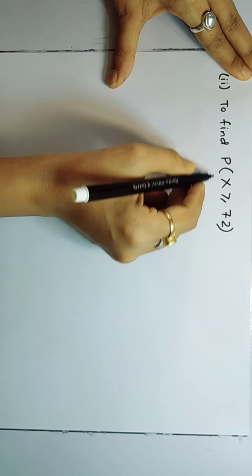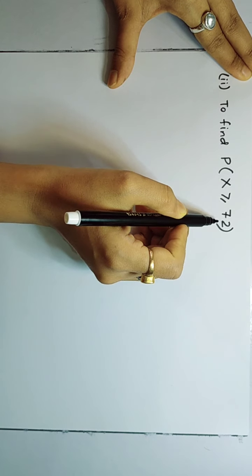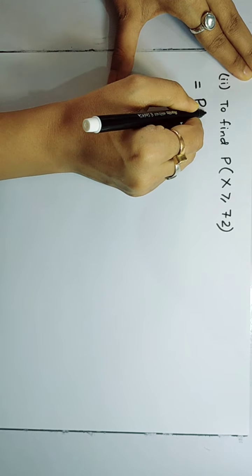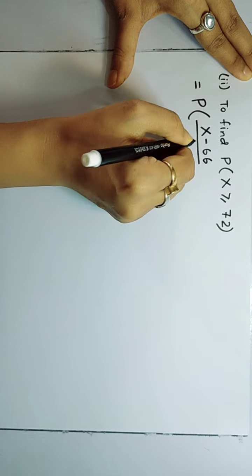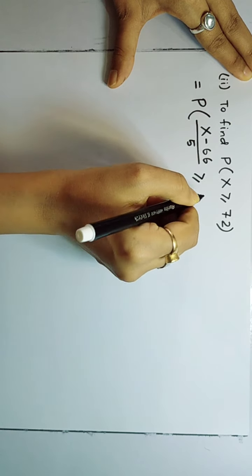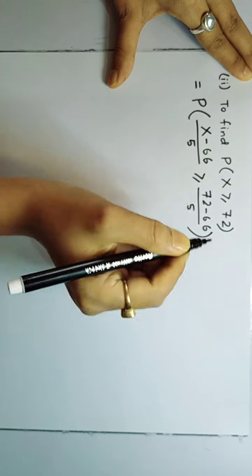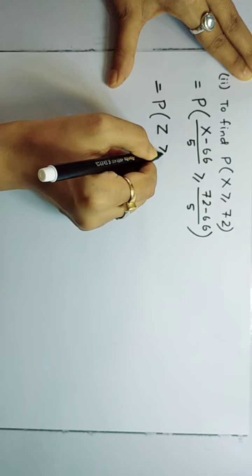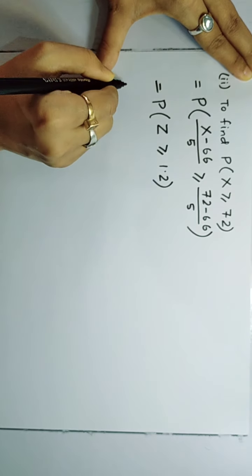Now let us look at the second part of the question. Probability of x greater than or equal to 72 is equal to, using the same standard normal variate, x minus 66 by 5 greater than or equal to 72 minus 66 by 5. So this is z, this is 1.2.